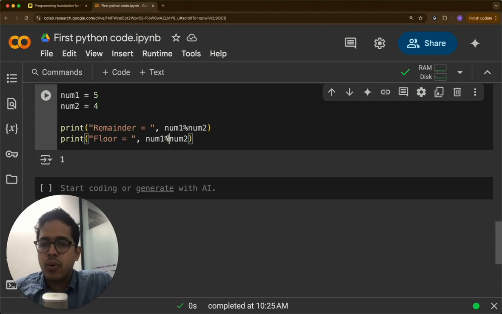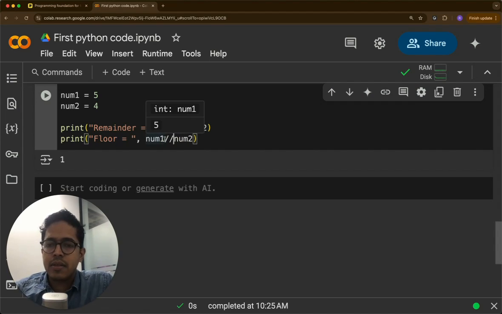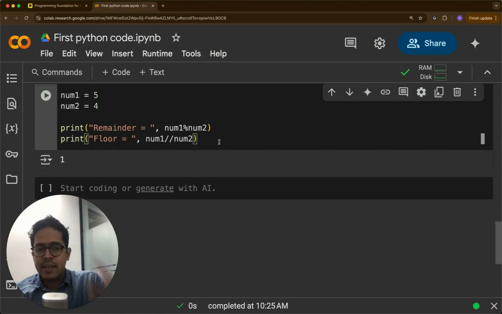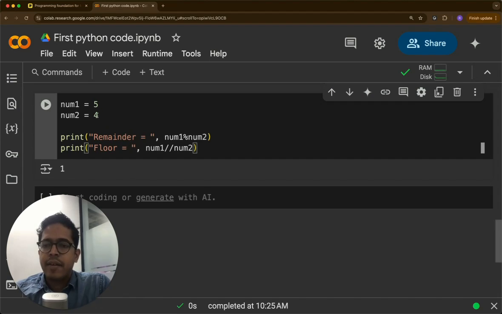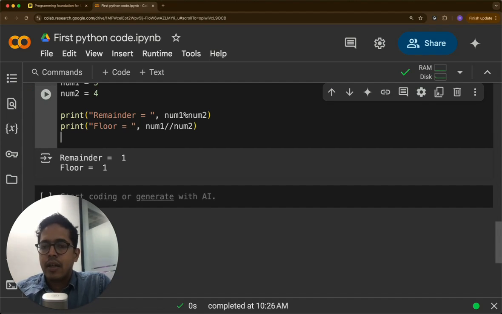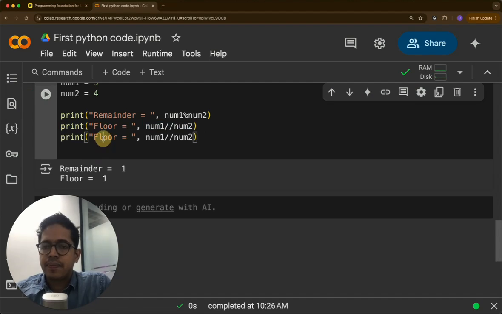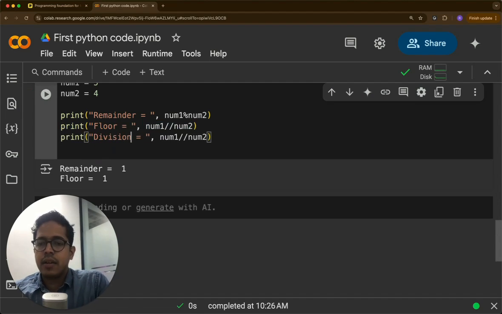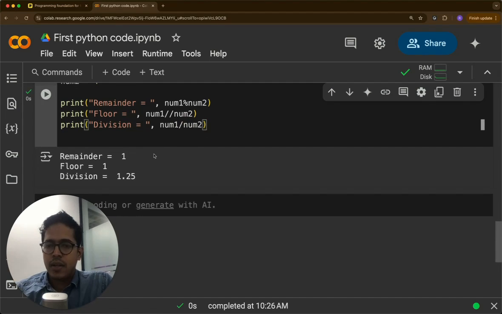So here the floor function is the double slash. If 5 divided by 4 is definitely greater than 1, but here the floor answer should be exactly 1. So if I were to print division, then just a single slash is enough. So the actual answer is 1.25, but here the floor is 1.